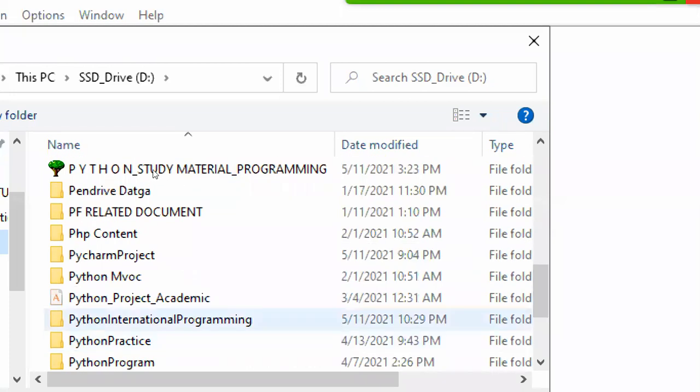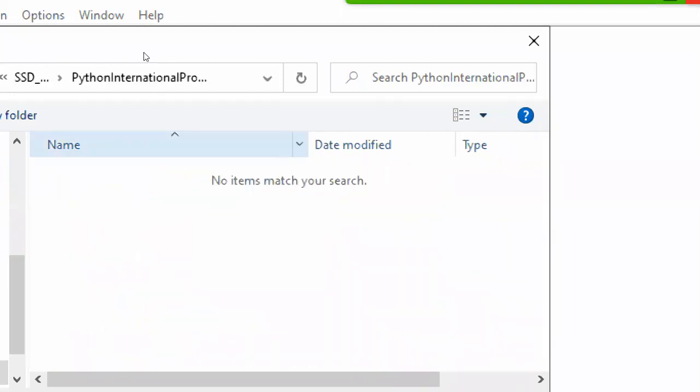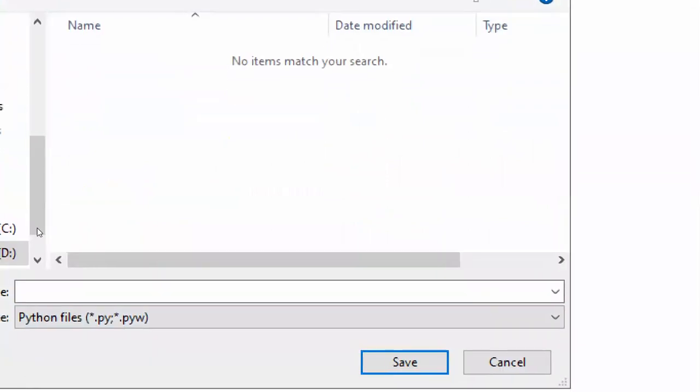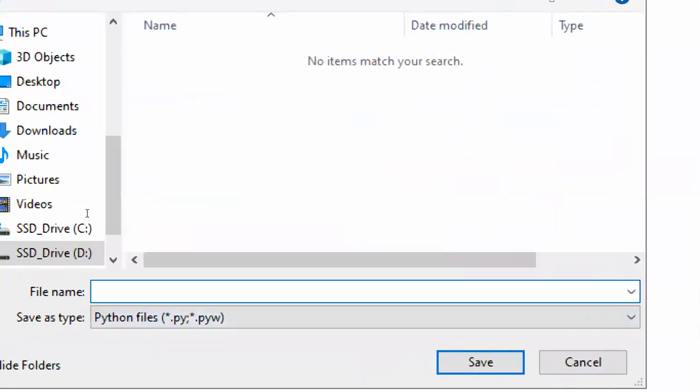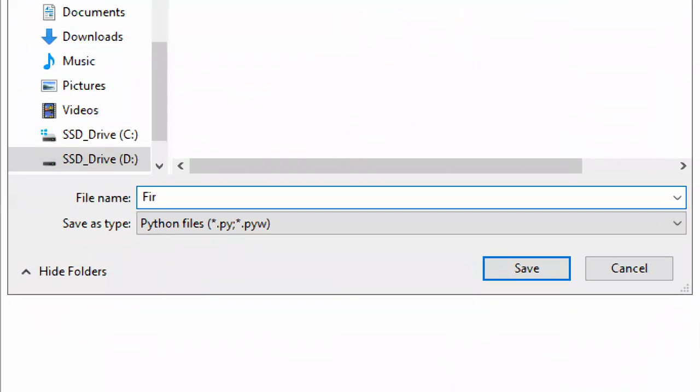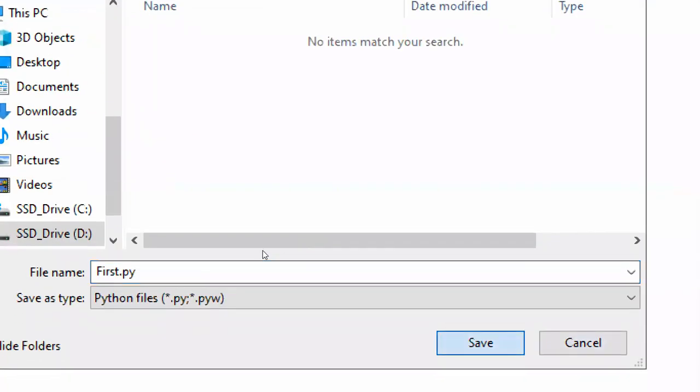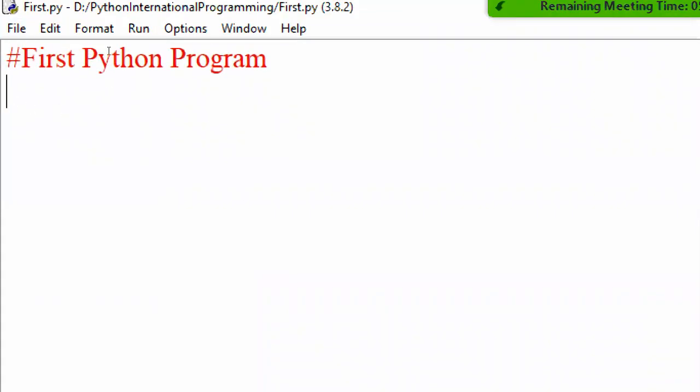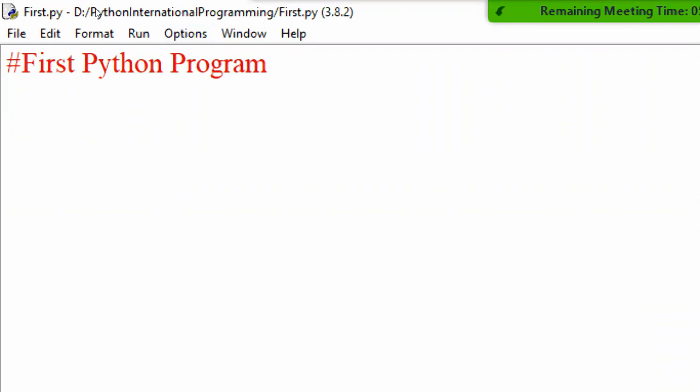This is the Python International Programming folder. Now the folder is selected. I just want to give the name of my first program file, first.py. That's it. And click on the save button. My file is saved inside that directory. All right. Now let me write something.